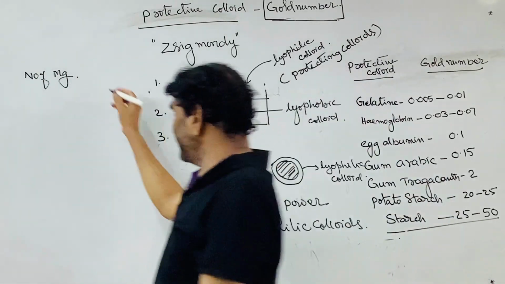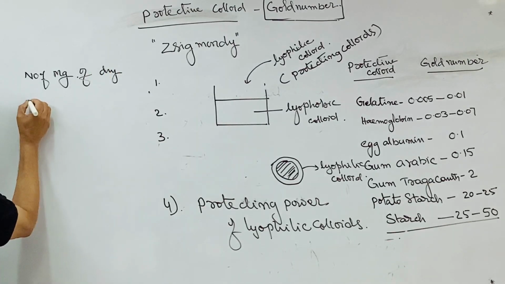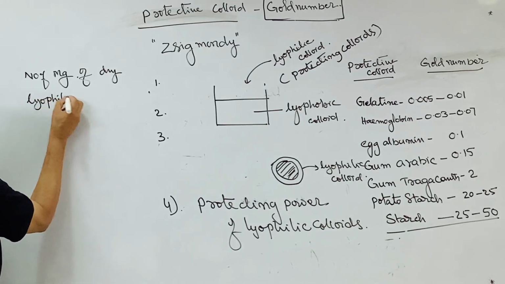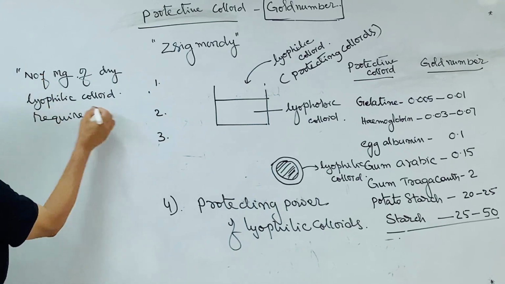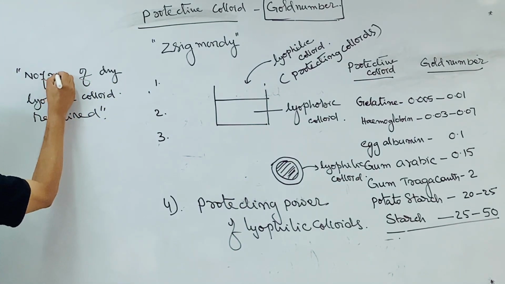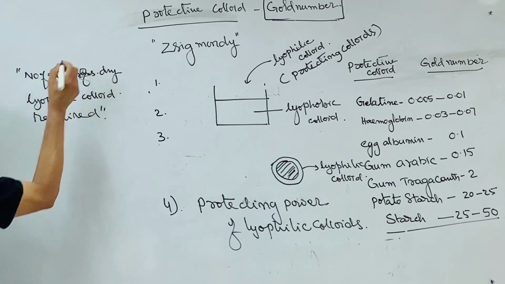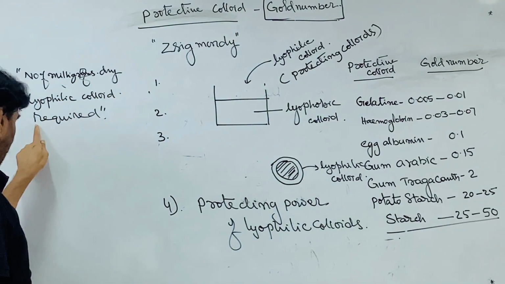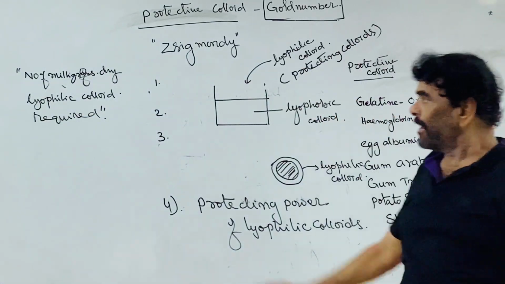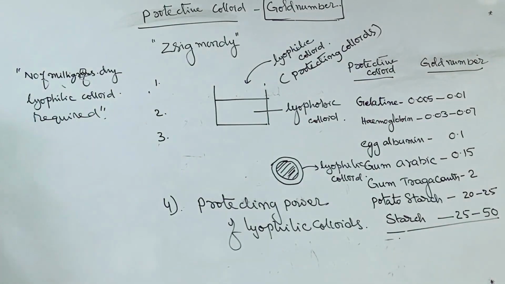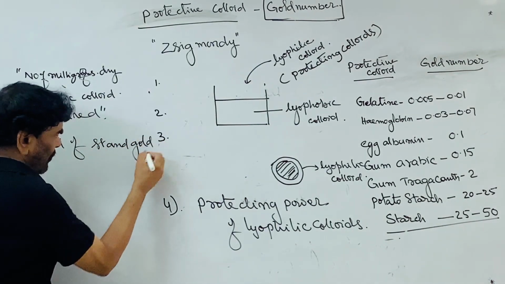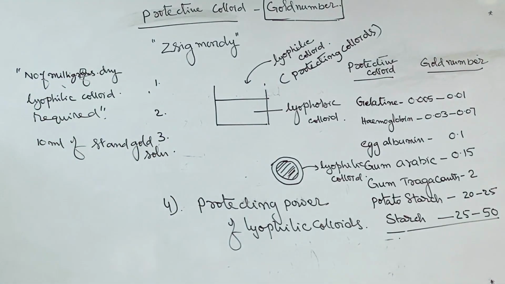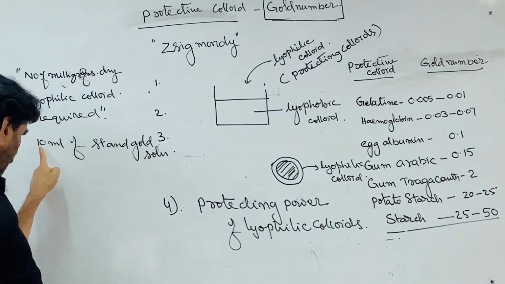Remember, the number of milligrams, not millimoles, of the dry lyophilic colloid required to prevent the precipitation of 10 ml of standard gold solution.